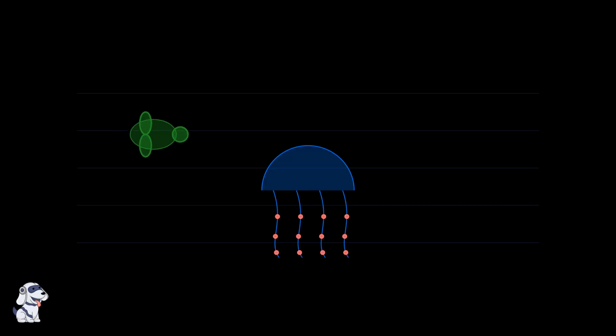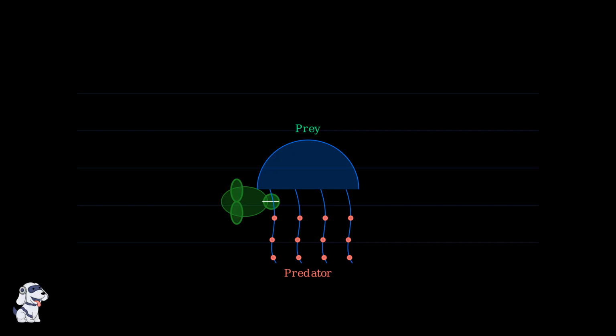However, jellyfish are not just predators, they are also important prey for larger marine animals. Sea turtles, for example, feed extensively on jellyfish, making them a crucial link in the marine food web. This dual role makes jellyfish essential components of marine ecosystems.